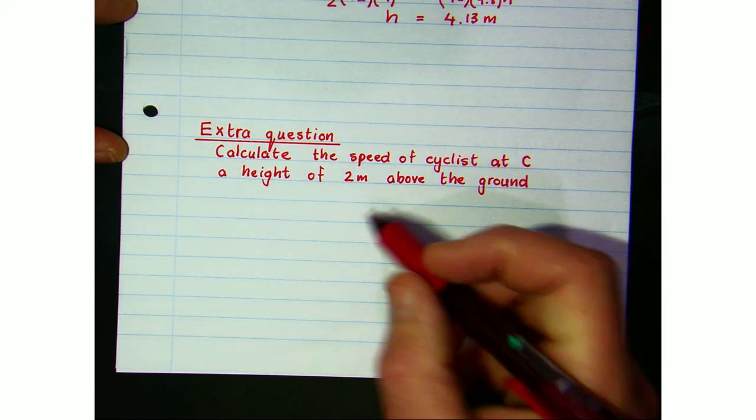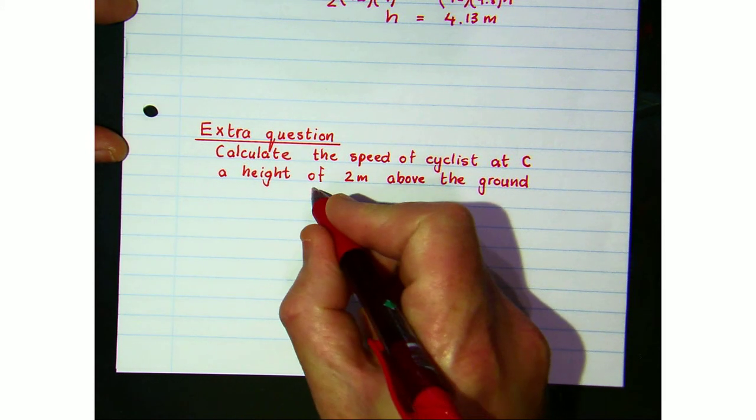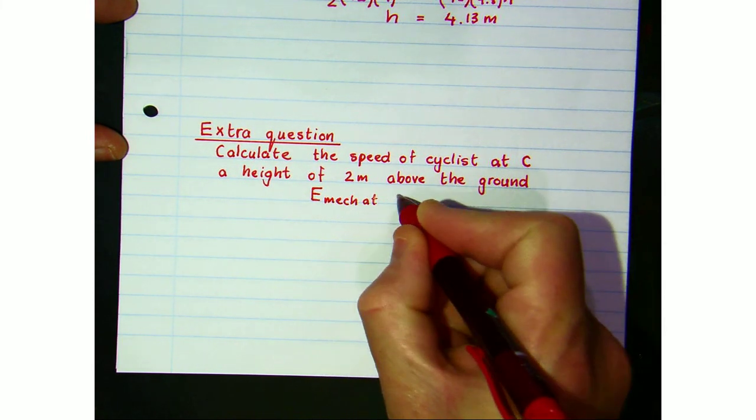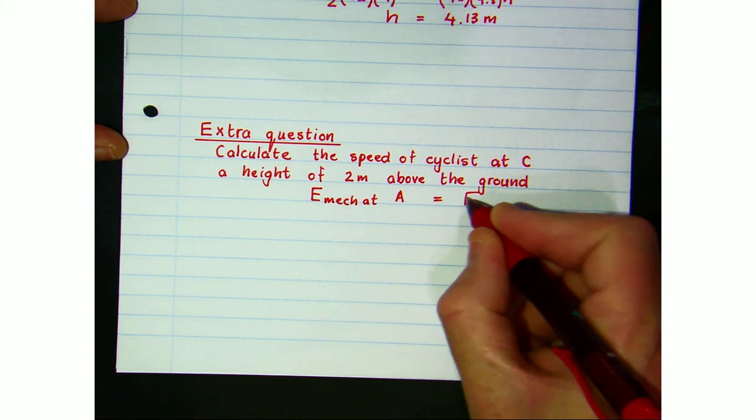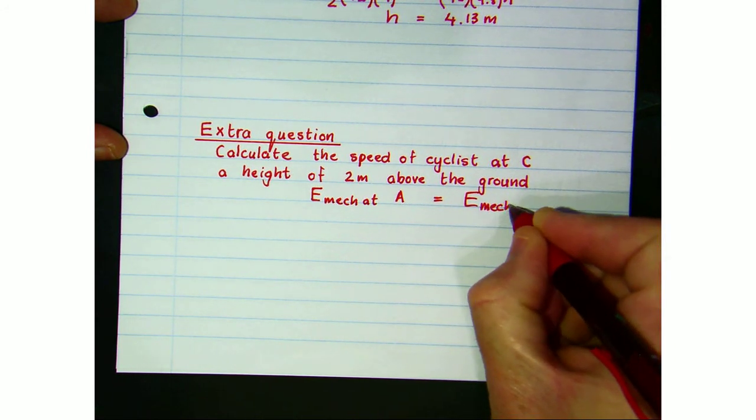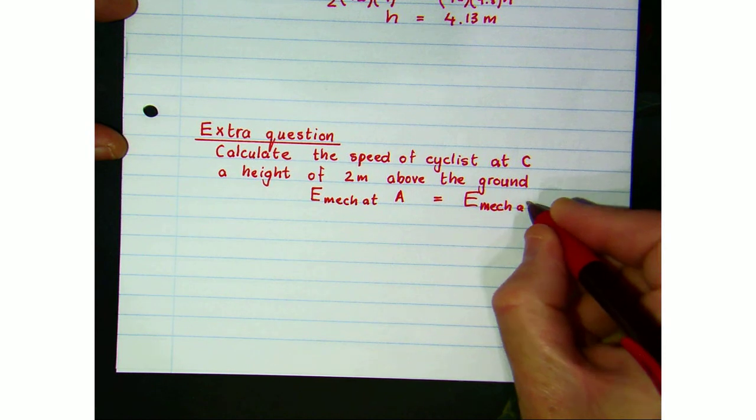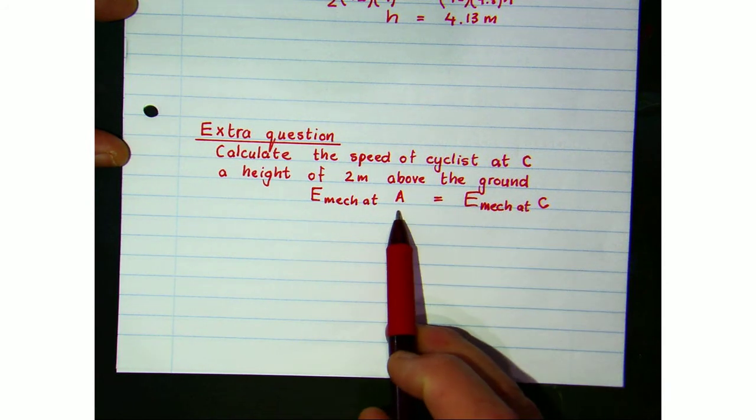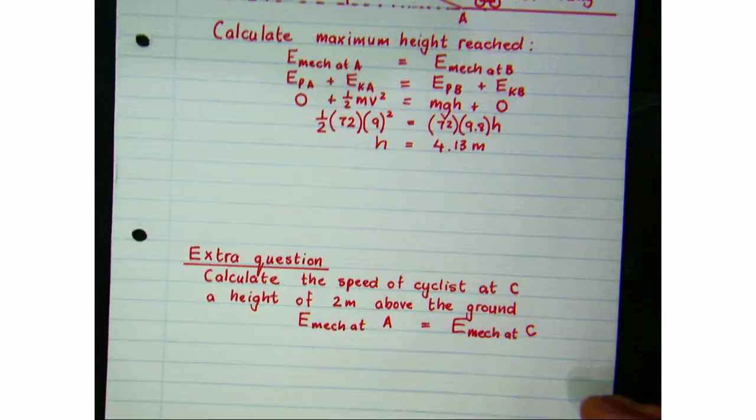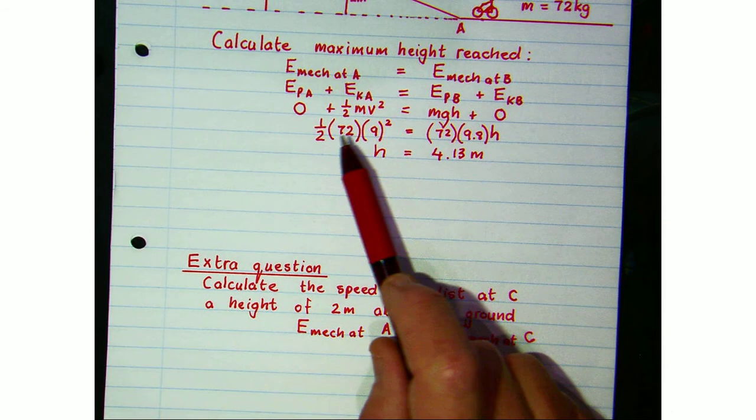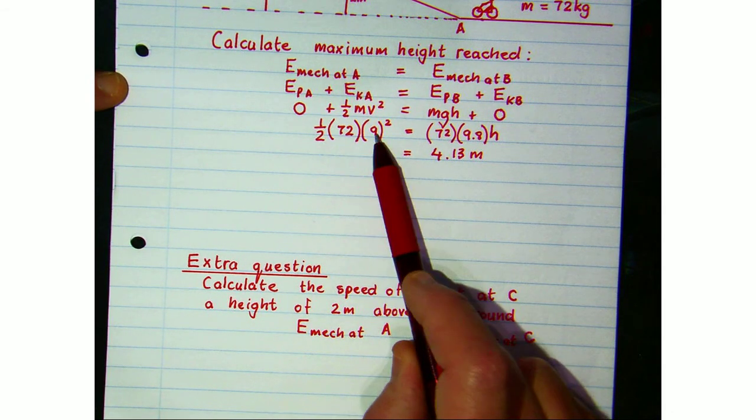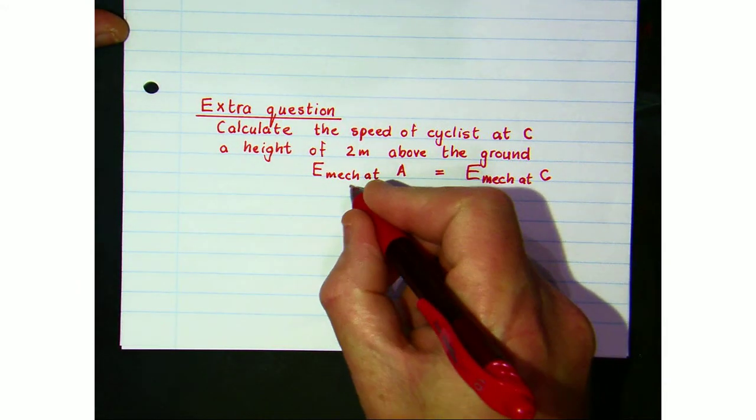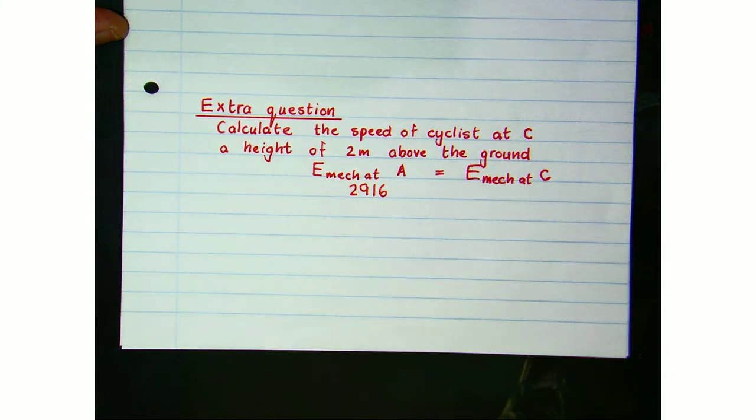Right, so we're applying the principle of conservation of mechanical energy. Mechanical energy at A would be exactly equal to the mechanical energy at C, because there are no external forces acting on him. And we already know the mechanical energy at A, because we had calculated it earlier. It was all of the kinetic energy of the cyclist, which turned out to be 2,916 joules. That was all kinetic energy.